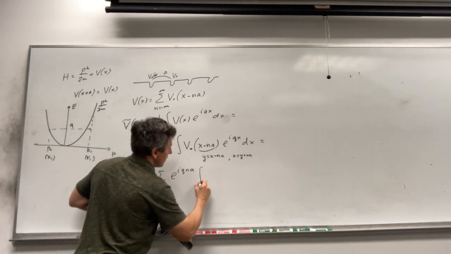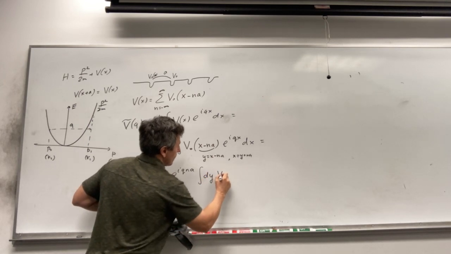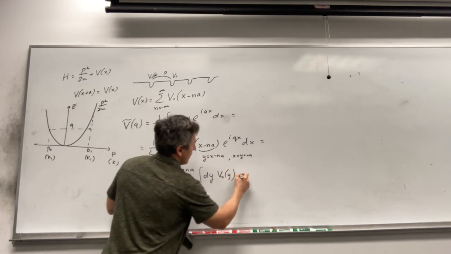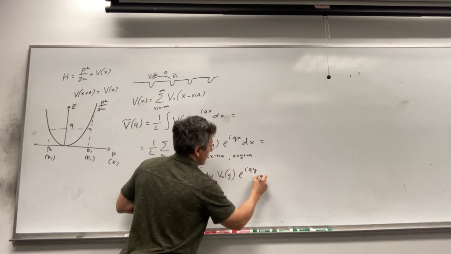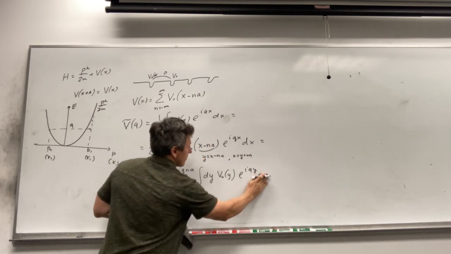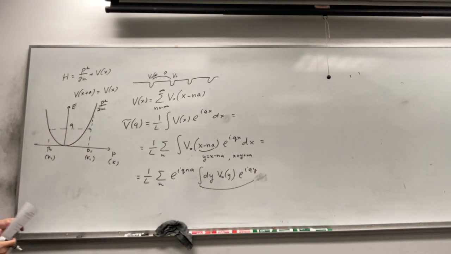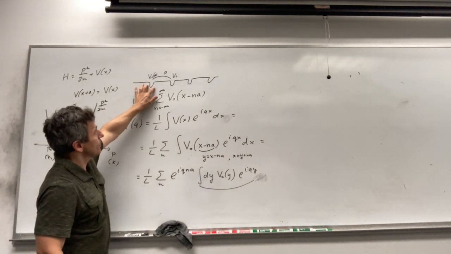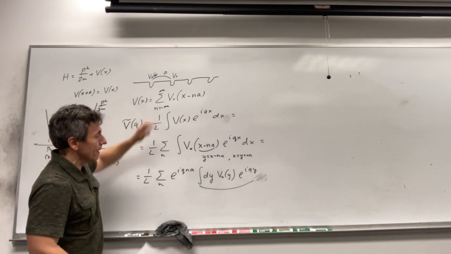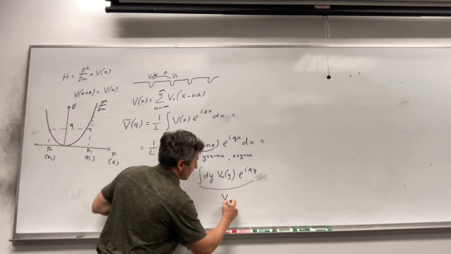And this will be the integral over y of V0(y) e to the power iqy dy. So this is exactly the Fourier transform of a single potential V0(y), so it will produce some function of q.